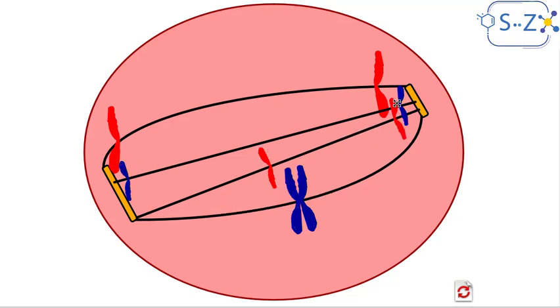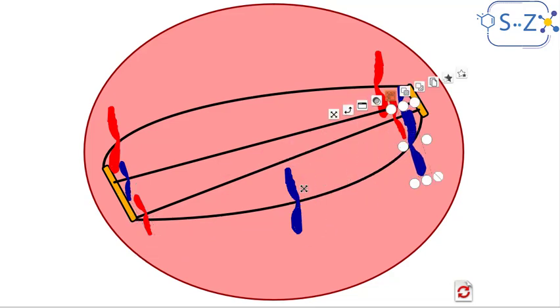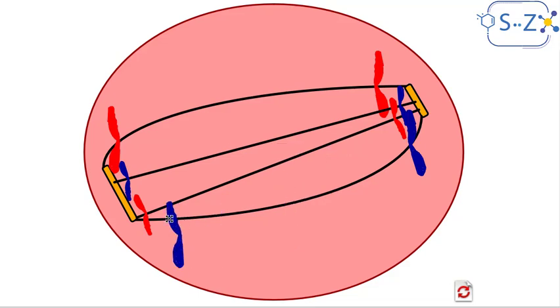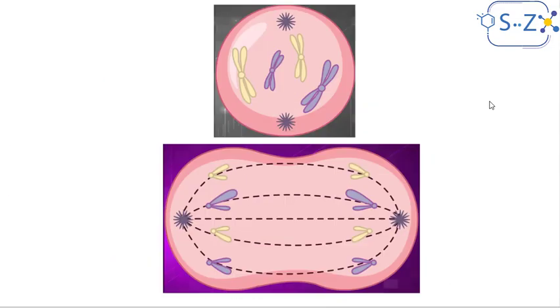The small red chromosome, one sister chromatid to one pole and another to the other pole. And finally the big blue chromosome, one sister chromatid to one pole and the other to the other pole. If we compare the two sets of chromosomes we have, we will see that they are identical to each other.